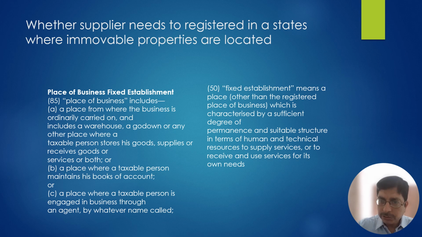Now, from where he is doing the supply is from Mumbai. The place of supply, see here, place of supply of business and fixed establishment. These terms are defined in the CGST Act.